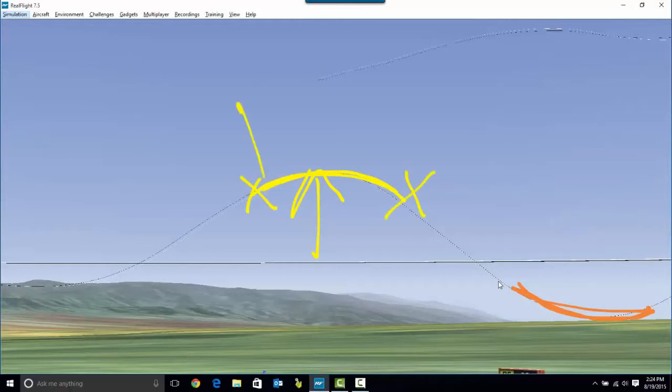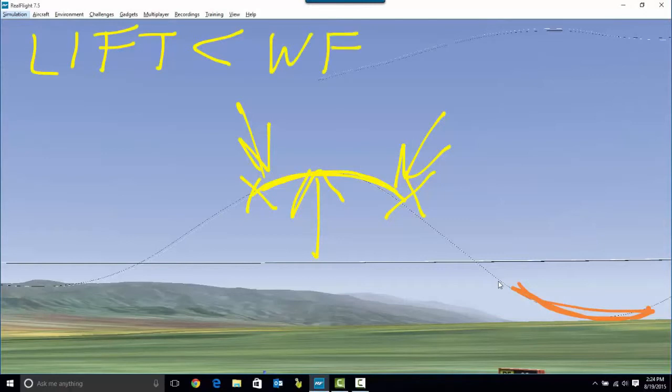So between this point and this point, lift is less than weight. And we know that because the airplane is curving downwards. So even though it's coming out of a climb here, it's curving toward the earth, and weight is overcoming lift, essentially. But we're manipulating that by decreasing lift.